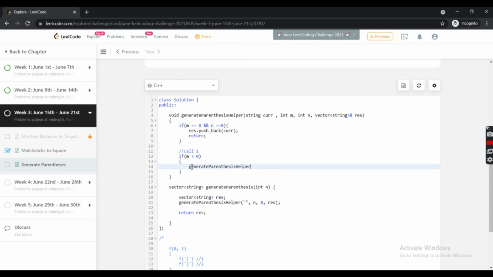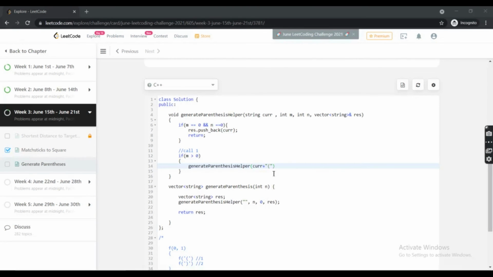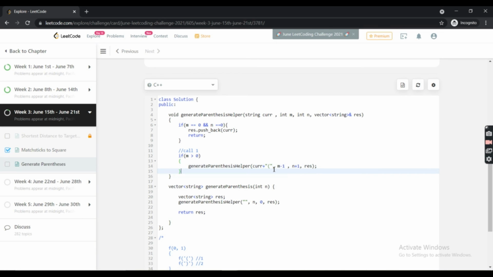What we will do here is append an open bracket to the current string. For m, that is our number of open brackets, we will decrement it and we will increment our close bracket count, because for every open bracket we need a close bracket. And the rest we will pass the same. So this will be the generate parenthesis call if we find an open bracket.